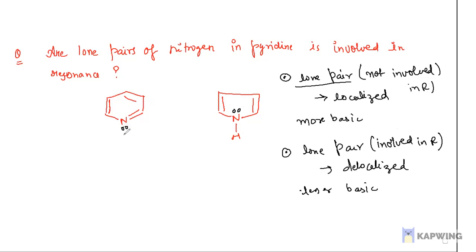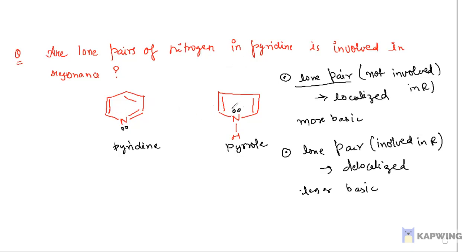Here we have the lone pair on the nitrogen. This compound is pyridine, and this is pyrrole. If the question asks which compound will be more basic, pyridine or pyrrole, then what would be the answer?